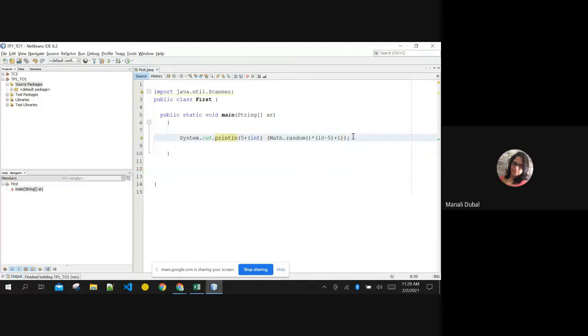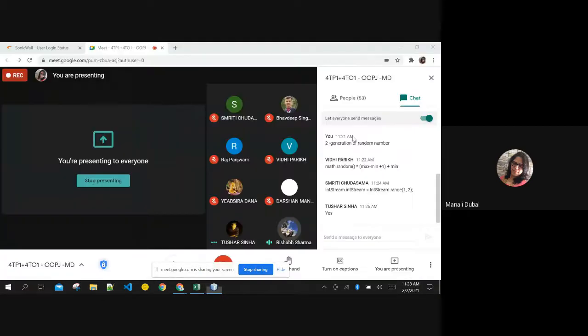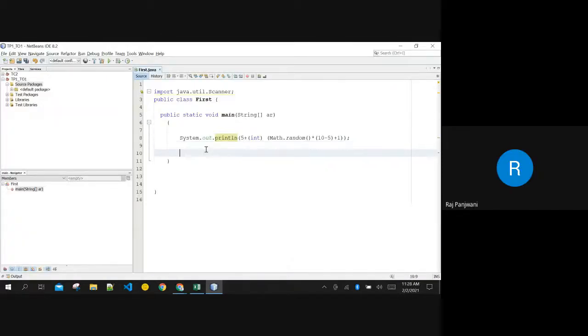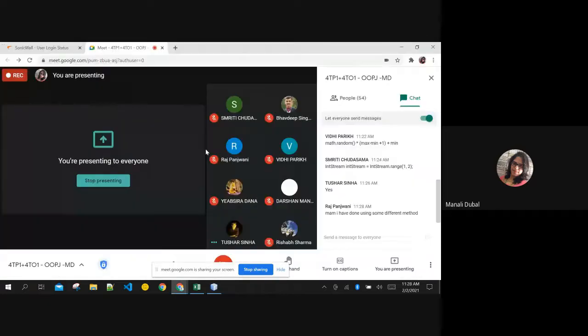See, what he is telling is, can you explain it too? Ma'am, I have done this in a different method. What different method? Panjwani, you can unmute yourself. Can I present? Yes, of course. Let me stop presenting.